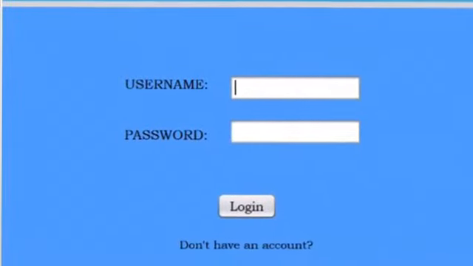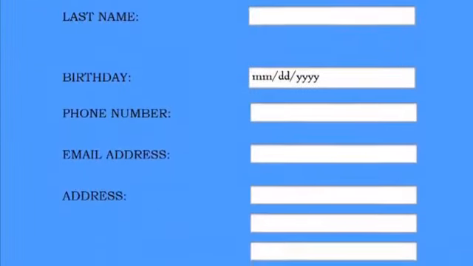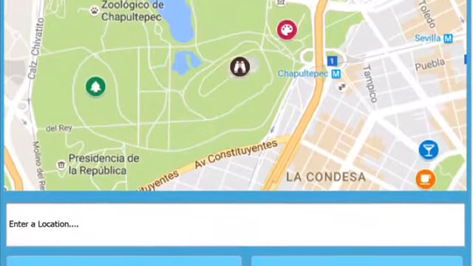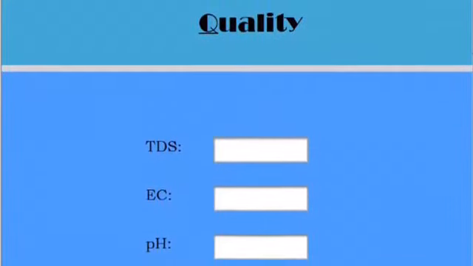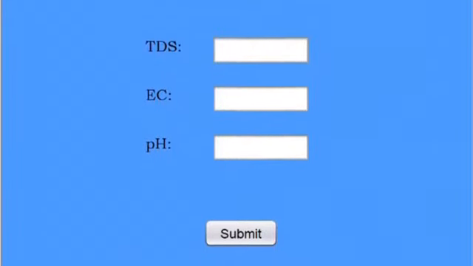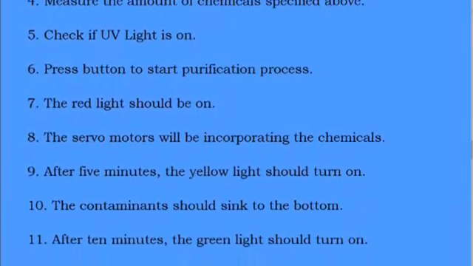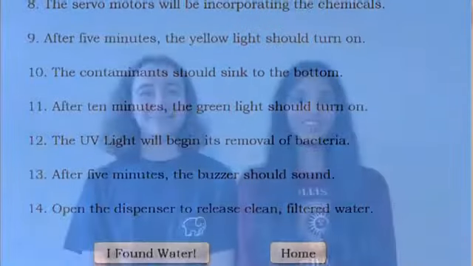The purifier is also paired with an app. The app was coded on Java with the Maps connection. On the home screen, there will be markers of the water sources along with their quality description on a map. The map will pan to the user's location and will offer a form to report water sources. The user inputs the values of the contamination levels in the app along with their location, and a marker will be created on the map with its description. There will also be instructions on how to use the purifier.